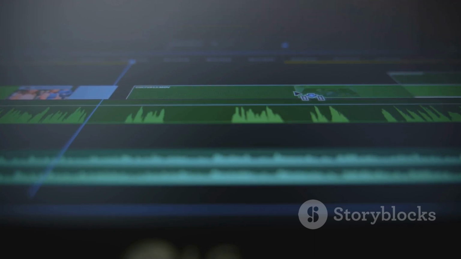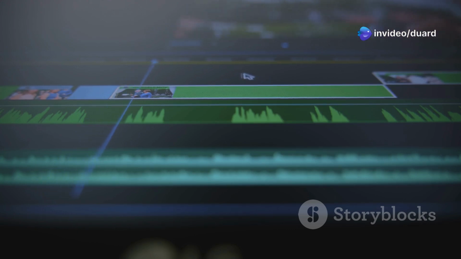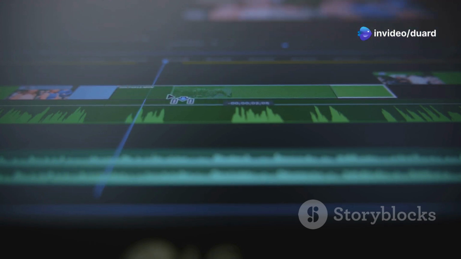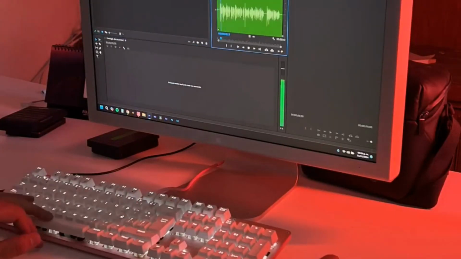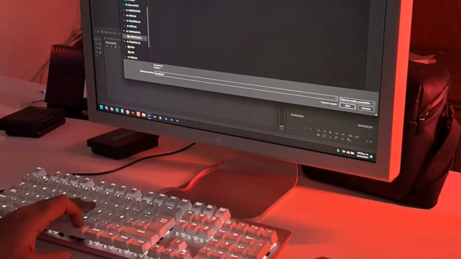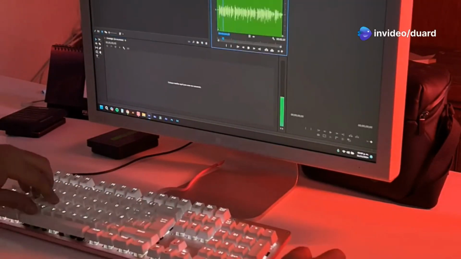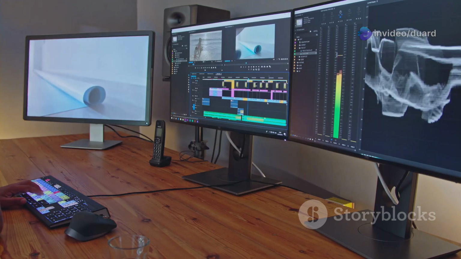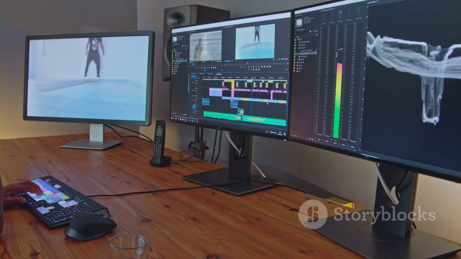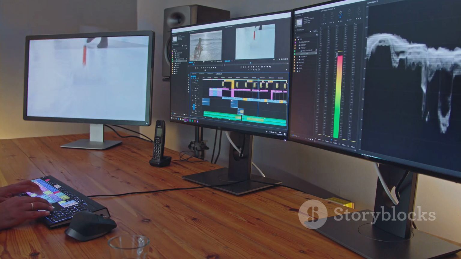Descript's Overdub, an advanced AI voice tool, lets you fix mistakes or add new lines just by typing. The software generates the new audio in your own voice, seamlessly blending it into your project. For example, if you accidentally say the wrong date or name, just type the correction in the transcript. And Overdub updates your audio automatically. No need to re-record anything. These features don't just save you a little time. They can save you hours on every project, making the editing process faster, easier, and far less stressful.